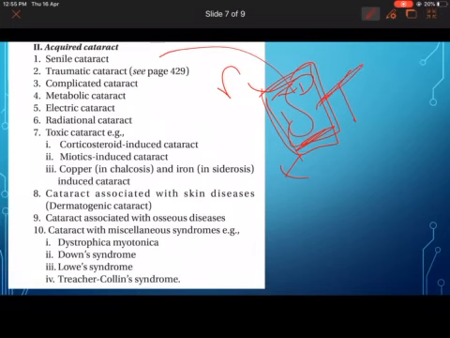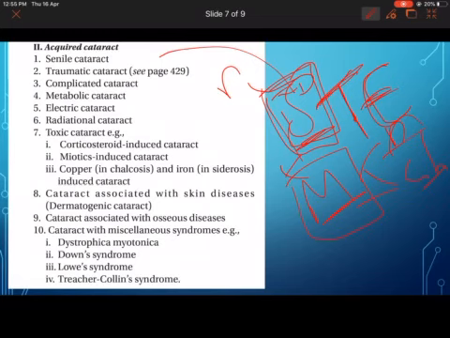Cataract associated with trauma is called traumatic cataract. Then you remember E, that is electrical cataract. Electric cataract is due to any electric current passing through the body which causes cataract. Then you have M, metabolic cataract. Any metabolic problem, for example diabetes, chalcosis, copper metabolism, any disorder in the metabolism causing cataract.